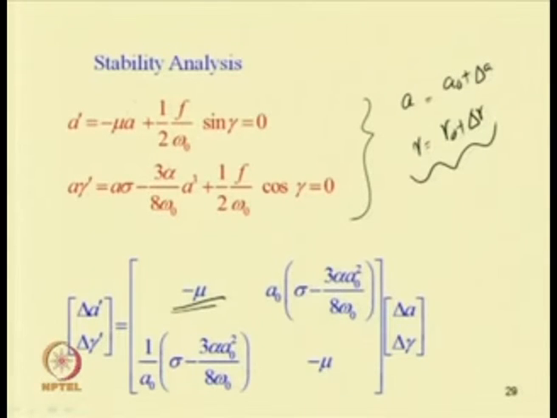Let us take this equation in this form, that is A dash and gamma dash equal to a function of A and gamma.